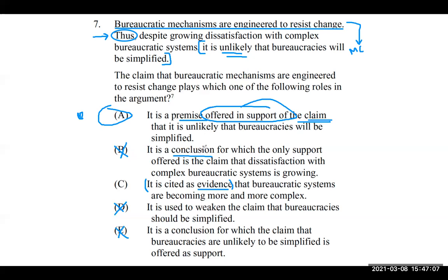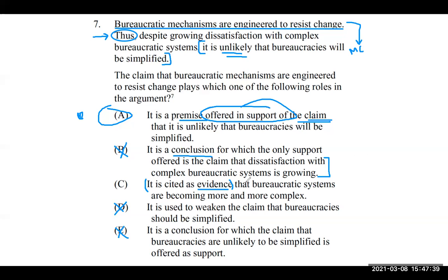Okay, whatever. So B, why is it wrong other than being a conclusion? The only support offered is the claim that dissatisfaction is growing. No. This is part of the conclusion, and that's a fact. And we can think, does this fact, growing dissatisfaction with complex bureaucratic systems, even relate to that first sentence? It doesn't. So that's another reason why it would be wrong.